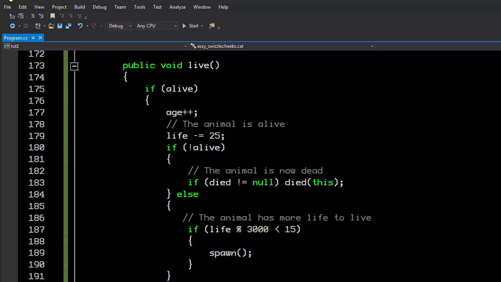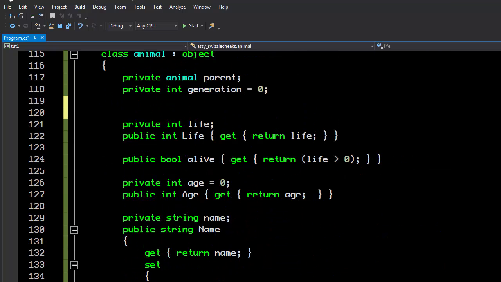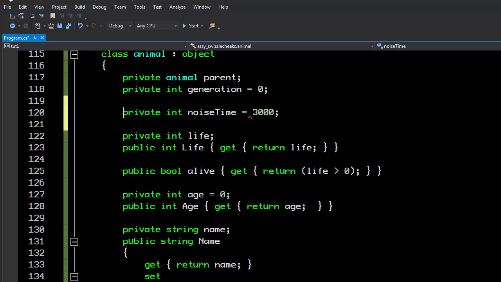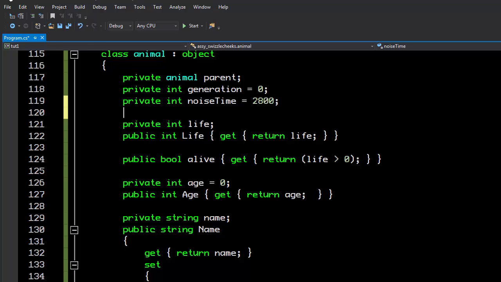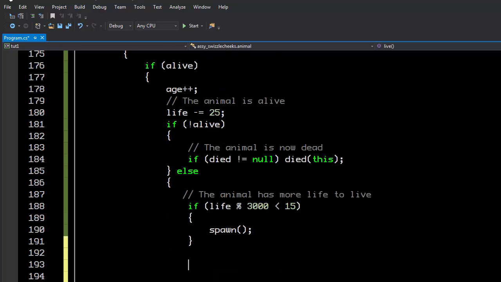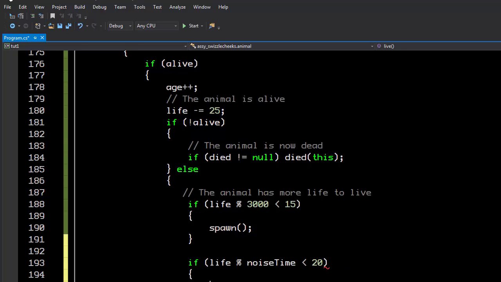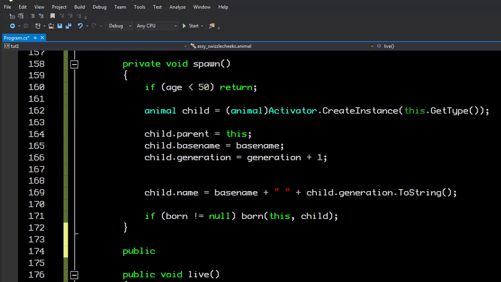So what I'm actually going to do is create a private integer called noise time, and let's set it to 3000. Sure. And actually, let's set it to different. Let's set it to 2800. And what we can do is in our life cycle, we can say, hey, here's where we're checking for the spawning. Let's say if life noise time is less than, you know, 20, then we'll make some noise. And we'll have a function for noise. Public void noise.